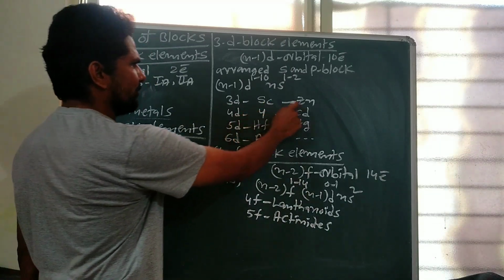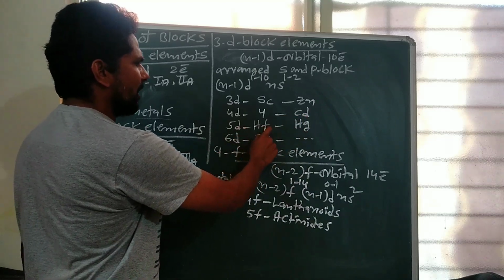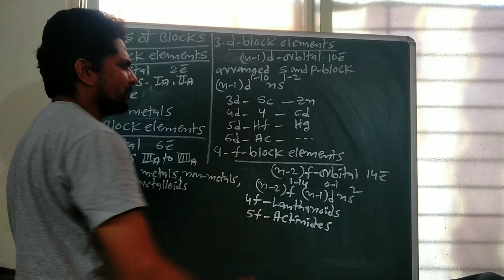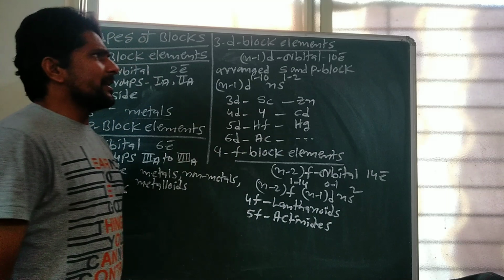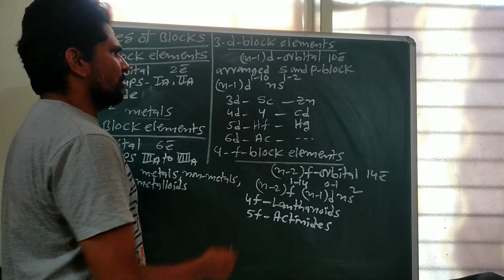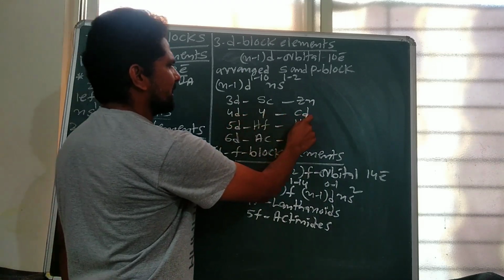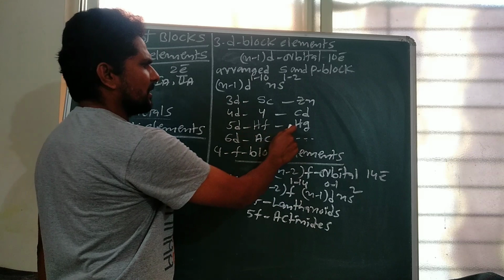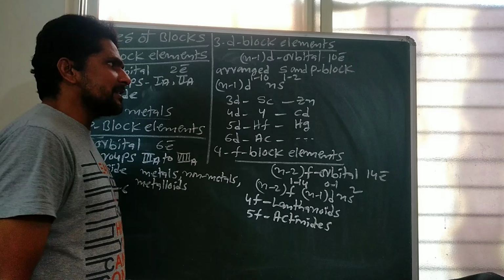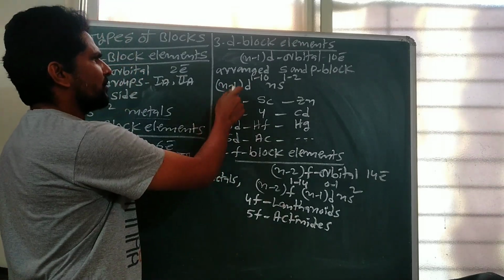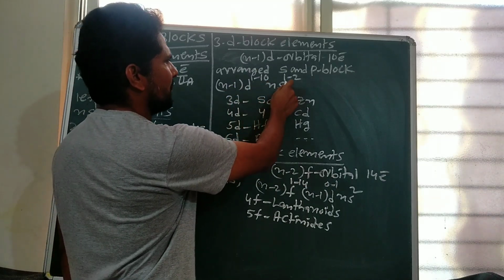3d series from scandium to zinc, 4d series from yttrium to cadmium, 5d series from hafnium to mercury, 6d series from actinium to incomplete. D block elements are also known as transition elements. So 3d series is called first transition series, 4d series is called second transition series, 5d series is called third transition series and 6d series is called incomplete transition series. So the general electronic configuration of d block elements is (n-1)d 1 to 10 ns 1 to 2.